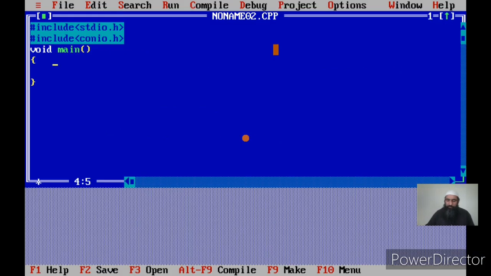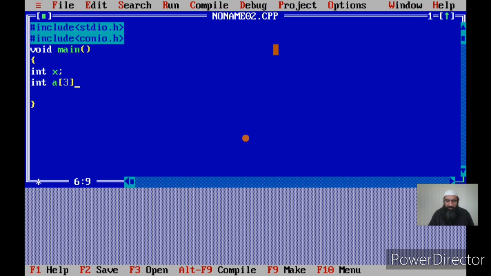Now, let us create a single variable first. Suppose variable x, don't give it a value. Then I create an array. Int, say array name I give as a. Then I give the size of the array as 3.